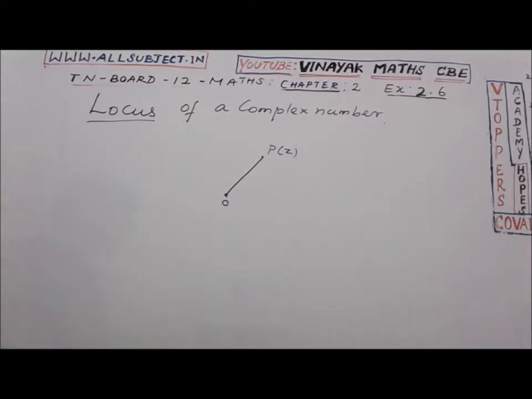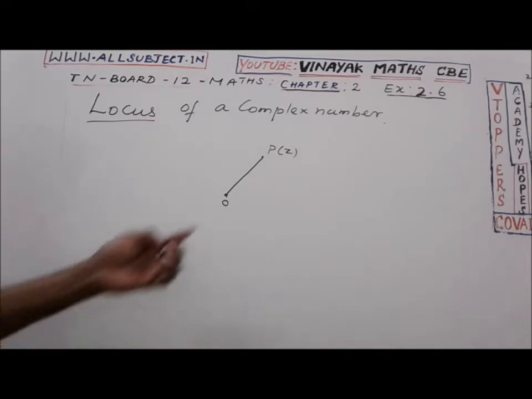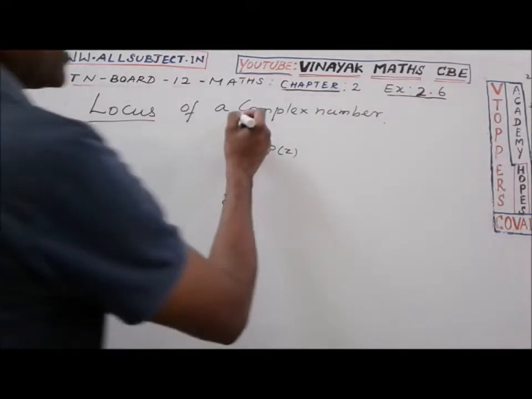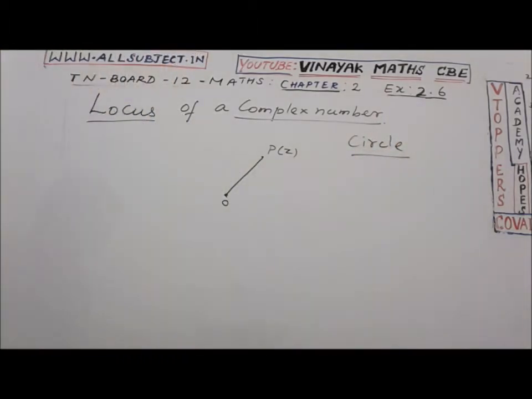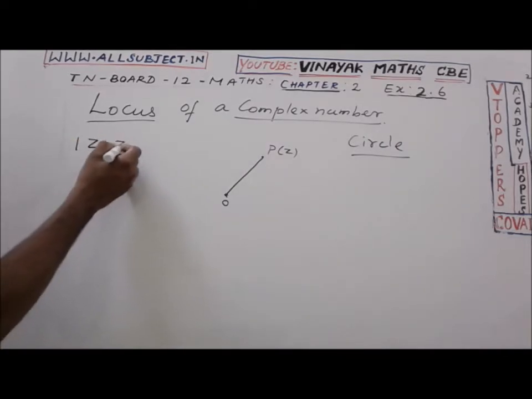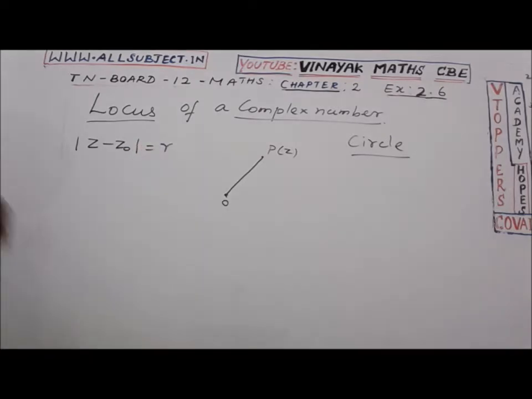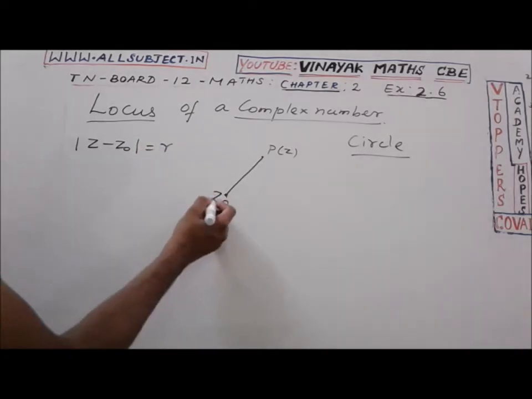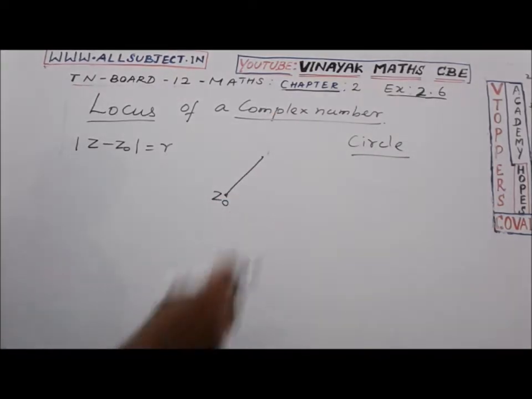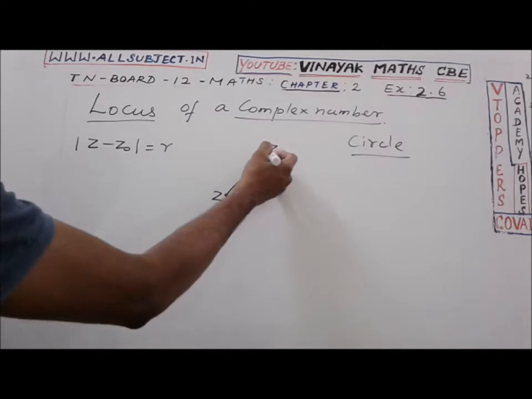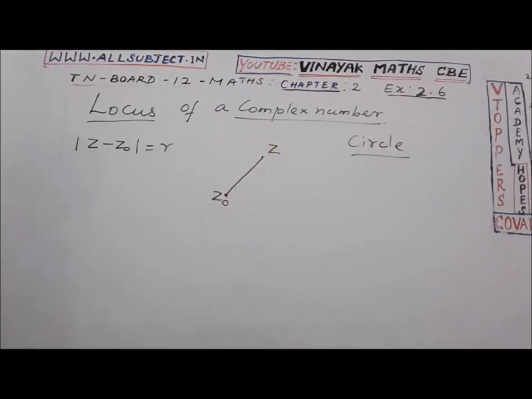Now, the equation of the complex form of a circle. The locus of Z that satisfies the equation modulus of Z minus Z naught equal to R. Z naught is the fixed point, and Z is the moving point.